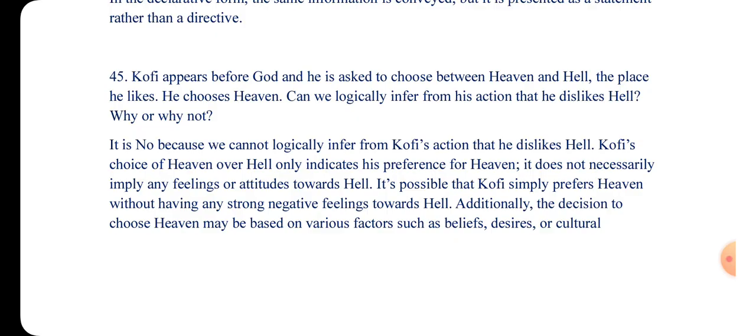So logically it is no. I'll say that it is no because we cannot logically infer from Kofi's action that he disliked hell, because Kofi's choice of heaven over hell only indicates his preference for heaven. It does not necessarily imply any feelings or attitude towards hell.